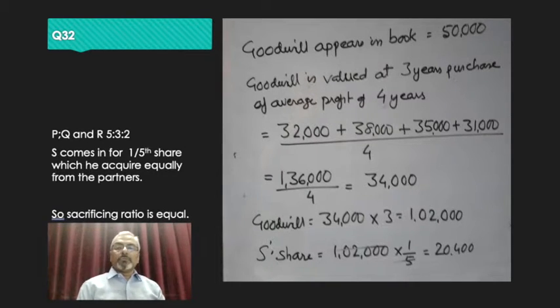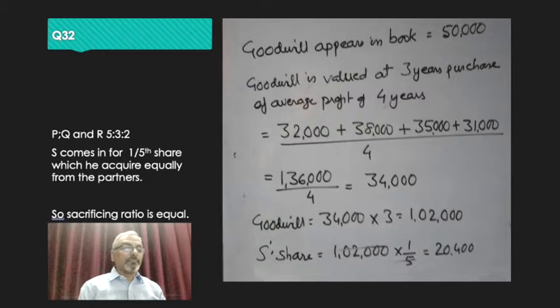In this video, I will do the treatment of goodwill part of the admission chapter, and I'll concentrate on two sums. Sum number 32, where the goodwill has not been brought in by the partner and goodwill already is existing in the book, and also sum number 34. First, let us read sum number 32 and understand what the question says.